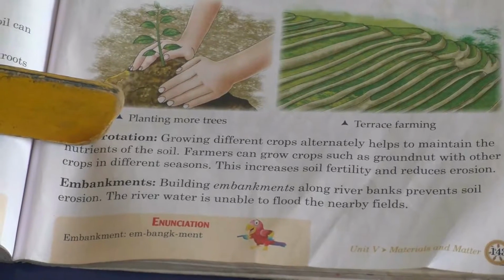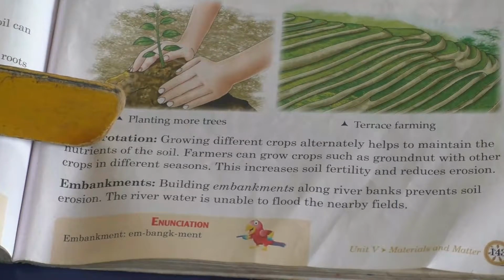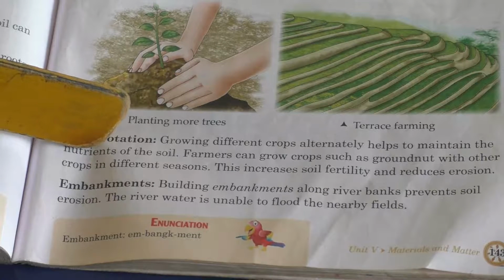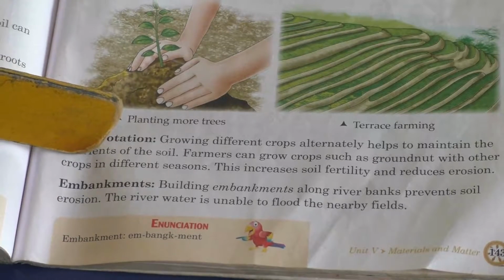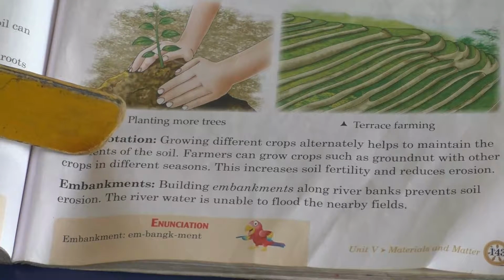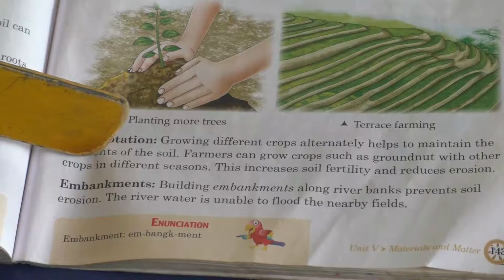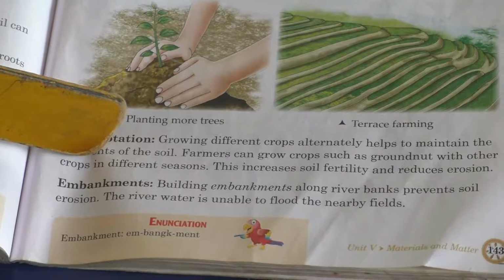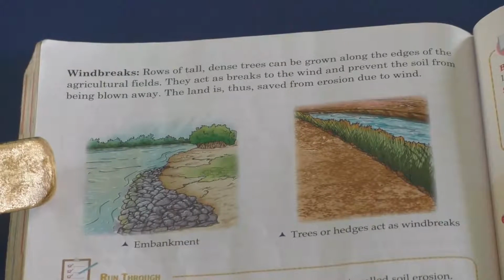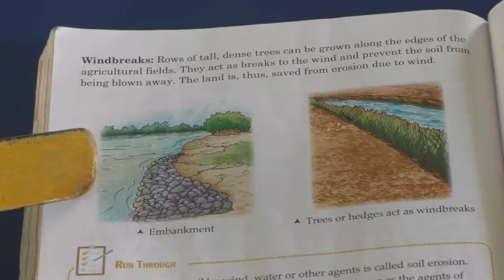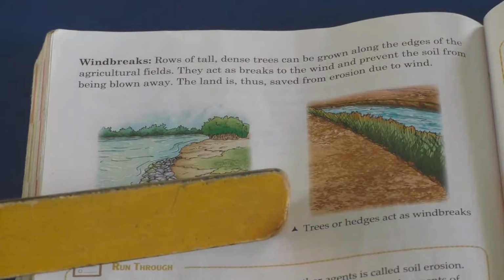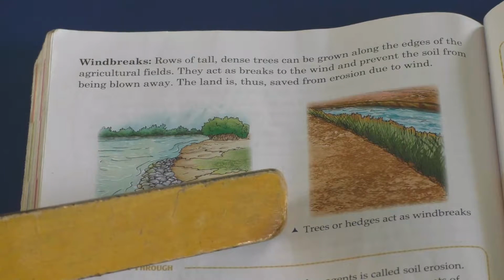It's like a wall to prevent the river flooding. Building embankments along river banks prevents soil erosion. Clear? The river water is unable to flood the nearby fields. Yes children, now you can see the picture for embankment, right? Yes. The next picture is about windbreaks.